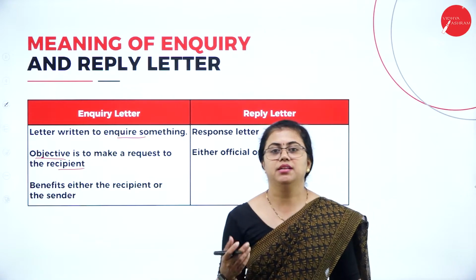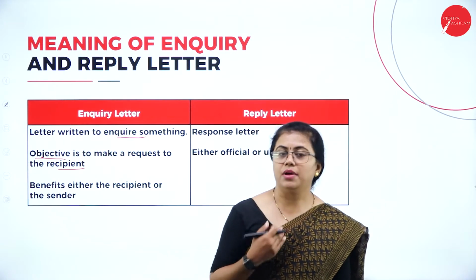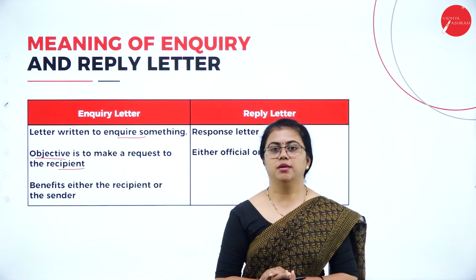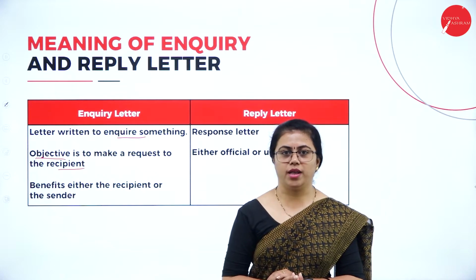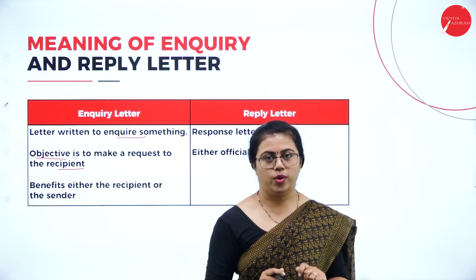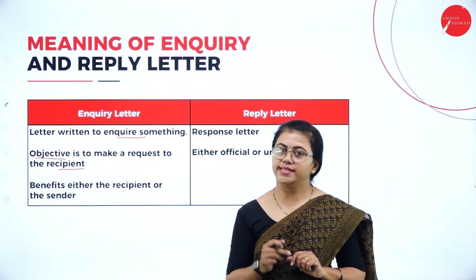There will be a request made by the sender. Suppose I am inquiring something, I am making a request to the person before whom I am inquiring. I have gone to the person with a request, and whether that person will honor my request or not is left to him.